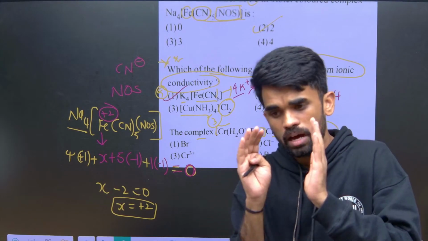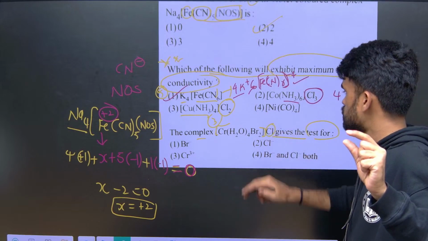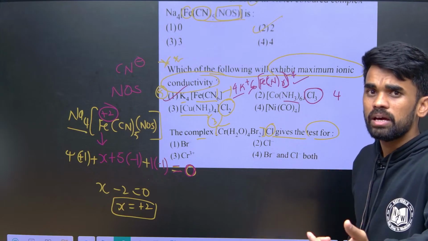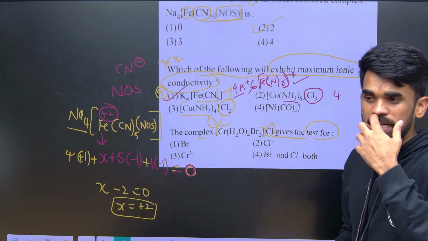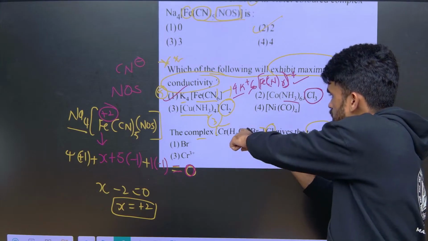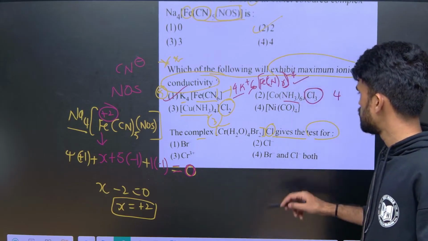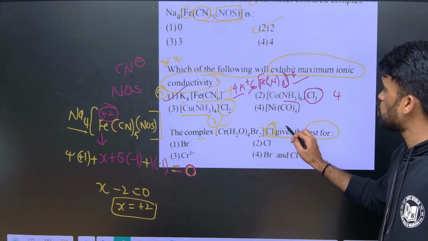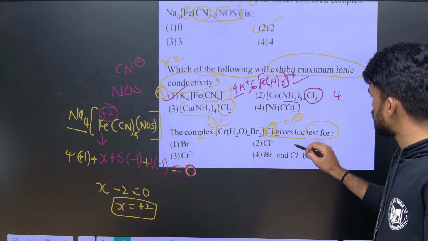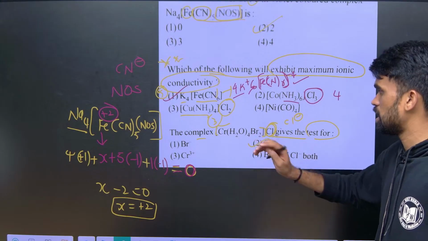Only the species outside the coordination sphere become ions, and they can lose their identity or react with others. The ligands inside the coordination sphere won't come out in the aqueous medium. Therefore this chloride ion will be released from this, so the test is given for chloride ion only, not for the other ions. I hope it is clear.